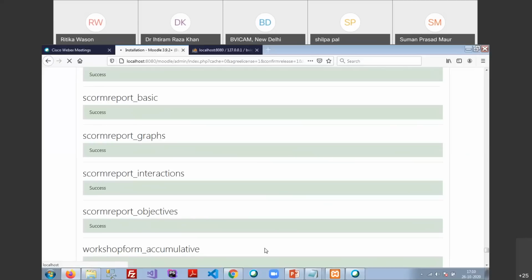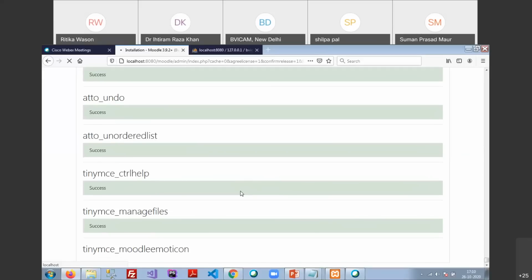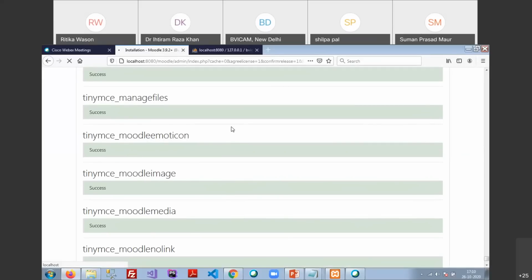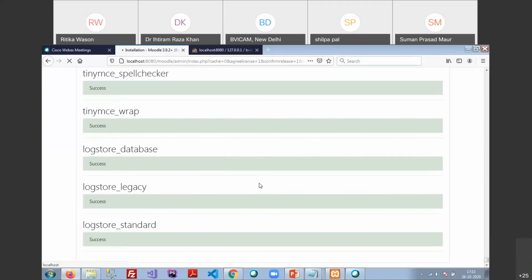Installation of Moodle is a very challenging task. Sometimes it becomes so because we are using our local machines, professional or Windows, which is not a server machine, so we have to face some problems, but not very challenging ones. We just have to have some patience so that we can resolve those issues. Okay, now it is going to be completed.